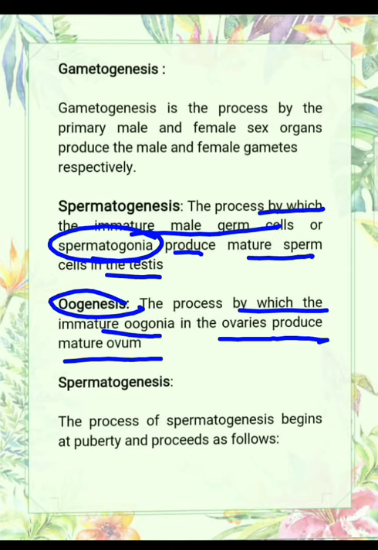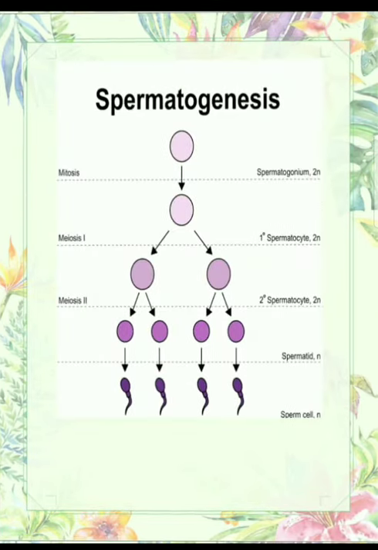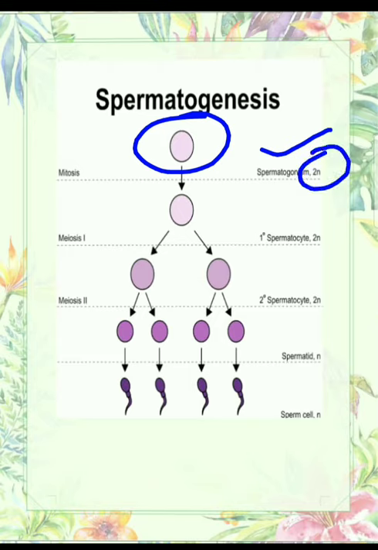So today we will discuss spermatogenesis. The process of spermatogenesis begins at puberty and proceeds as follows. Let us see this diagram. This is the spermatogonium. Many spermatogonia are present in the body of the human male, or you can say in mammals. So spermatogonium is 2n, and 2n means diploid in nature. Many spermatogonia are present in the body.